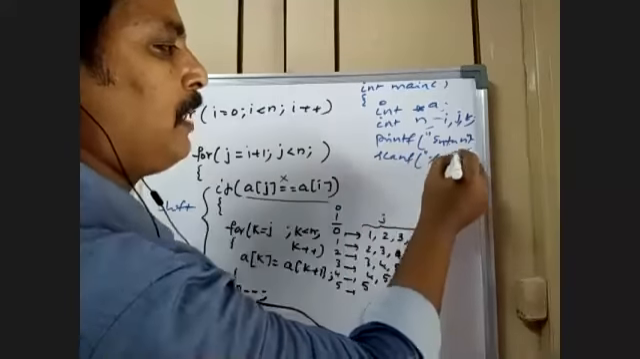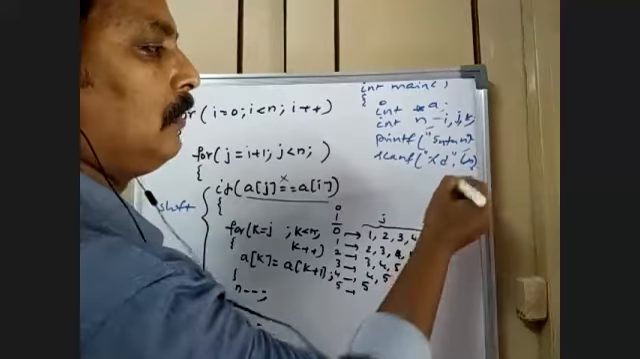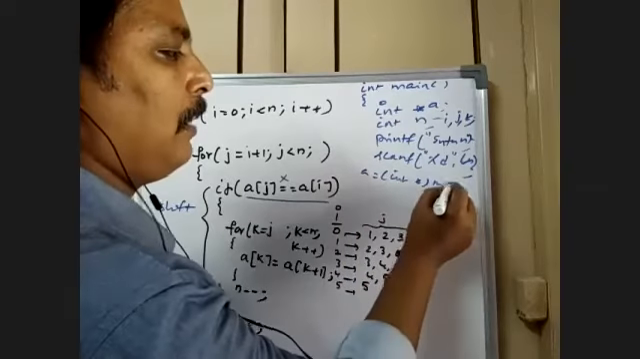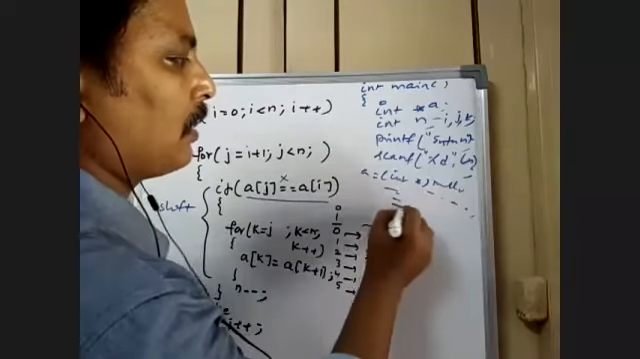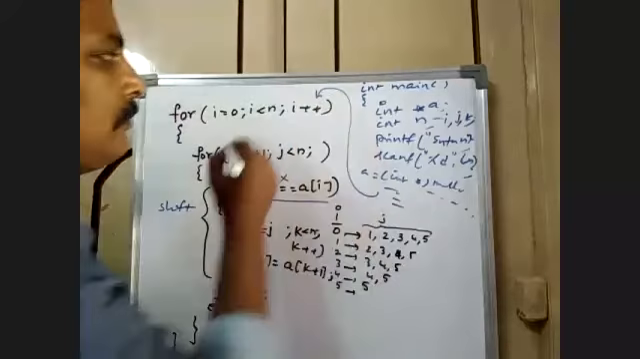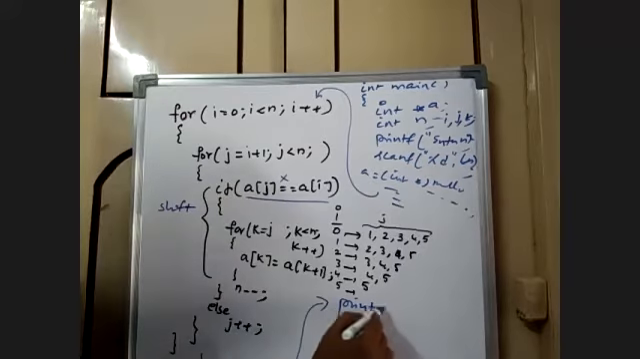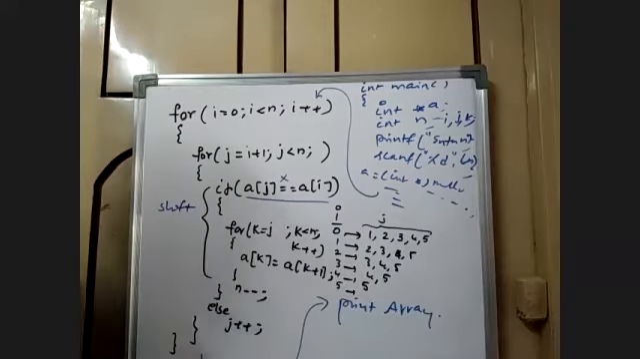Already dynamic memory management has been done. A is equal to int star malloc. So all the stuff is over. Then you continue this code. Later on, at the end, print the data, print array. That's it. Close the program.